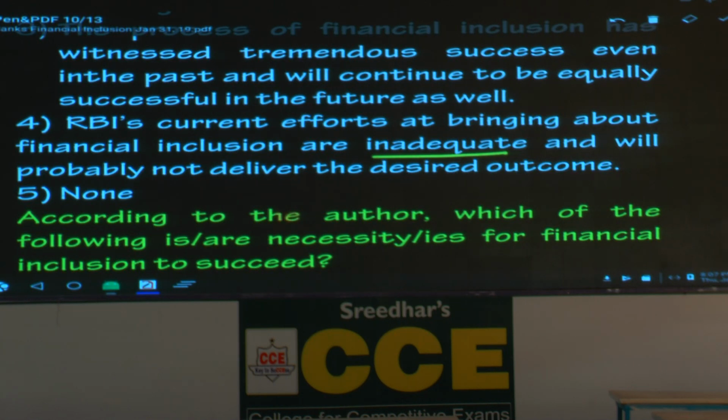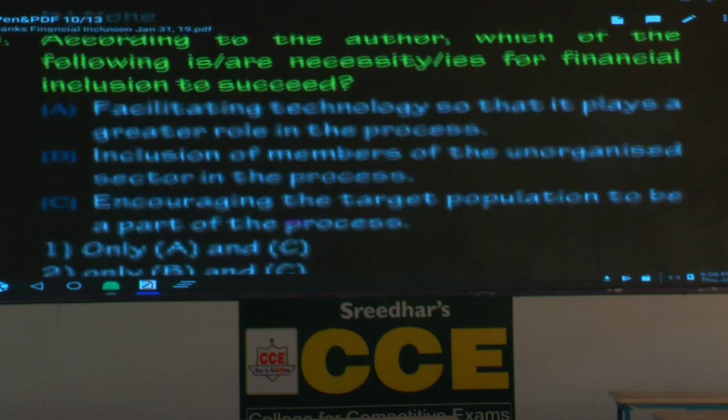What is the reason? To get the desired outcome, first we have to change the mindset of the stakeholders. That's what the last paragraph talks about. So based on that, what is the answer? The fourth option is the answer. But the key says something else. Am I right? What does the key say? Which option?